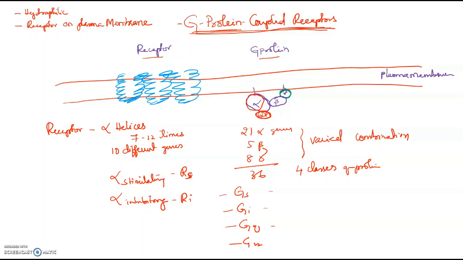Now these receptors can either be stimulatory or inhibitory to the metabolic pathway on which the hormone is acting. If it is a stimulatory receptor, it will interact with alpha S only. If it is inhibitory, it will interact with alpha I only. So the alpha subunit will decide the fate of the metabolic pathway.